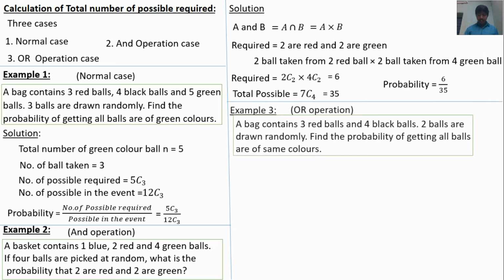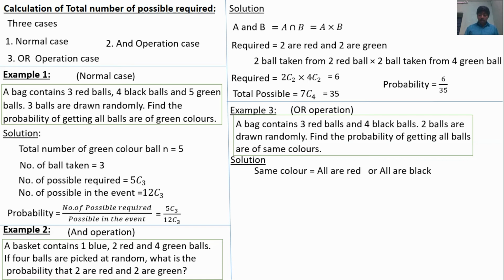Third case, third problem, the OR operation case. A bag contains 3 red balls and 4 black balls. 2 balls are drawn randomly. Find the probability of getting balls of the same color. What is meant by all balls of the same color? The 2 balls taken may both be red, or both be black. The same color means all are red or all are black.